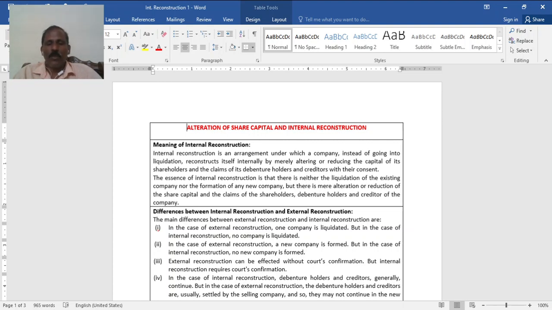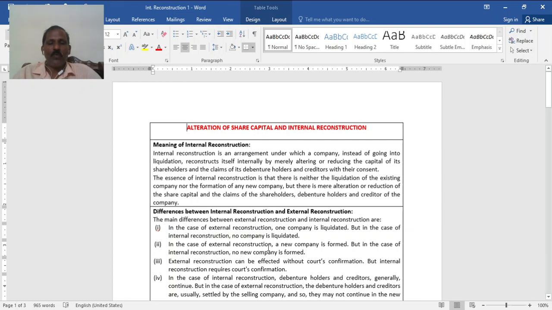Now look into the differences between internal reconstruction and external reconstruction. In external reconstruction, one company liquidates, means closes down, but in internal reconstruction, no company will be liquidated.